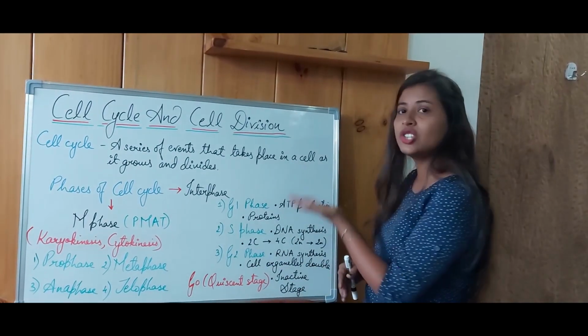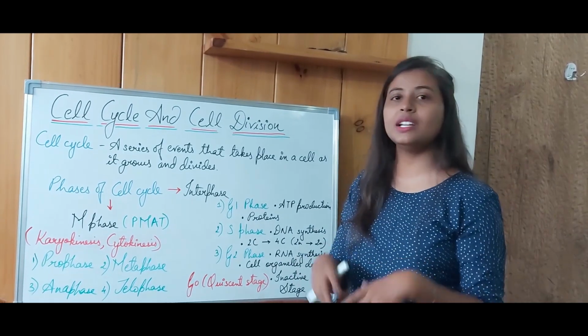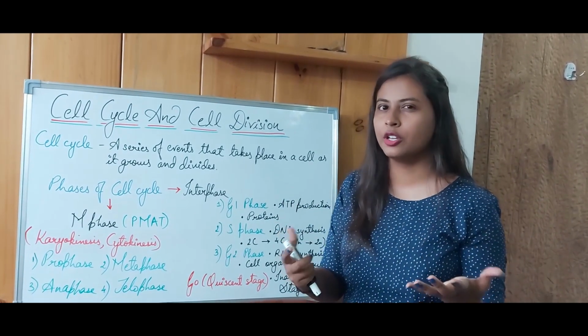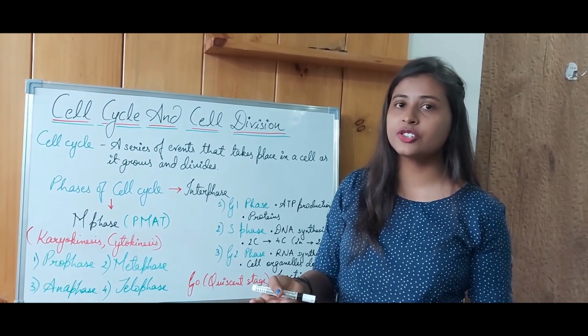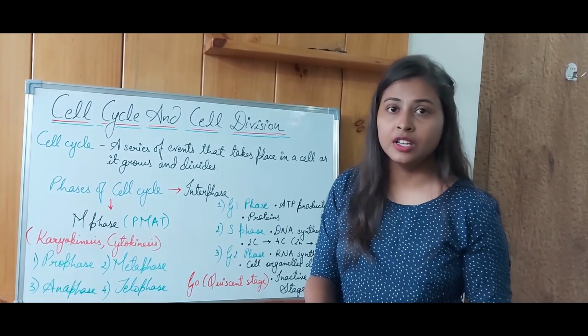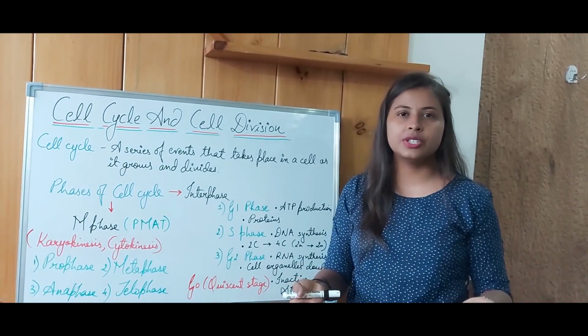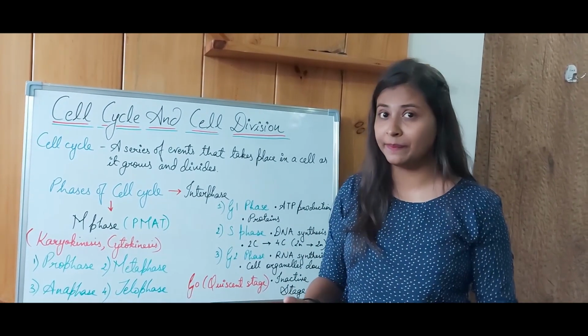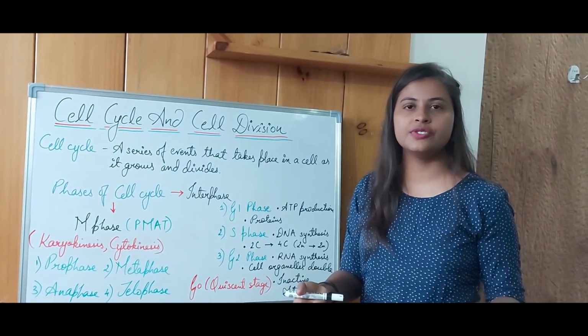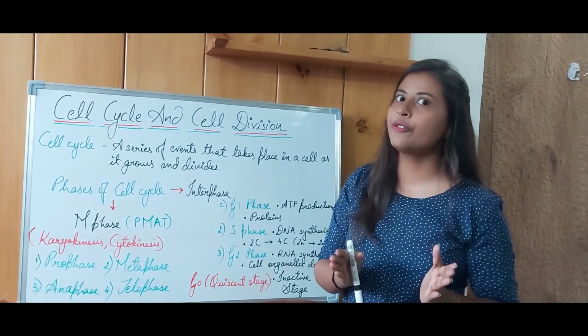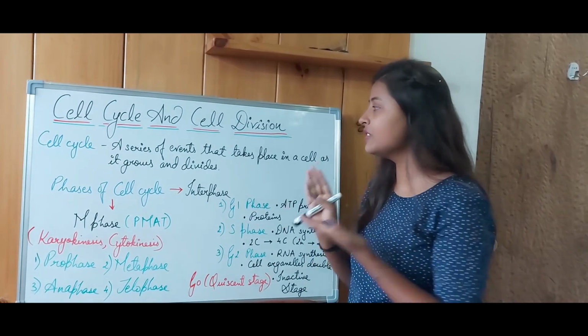So what happens in the G1 phase, as discussed earlier, is that the cell is very much active metabolically. What do we mean by metabolic reactions? The production of ATP. The food and nutrition that you take finally gets converted into energy, and this energy is utilized. That is the reason whenever a person is sick, he is advised to take proper food and nutrition. So this might be the reason behind it.